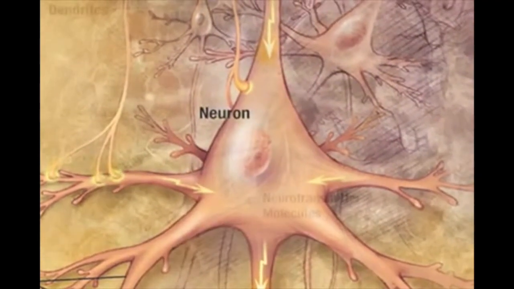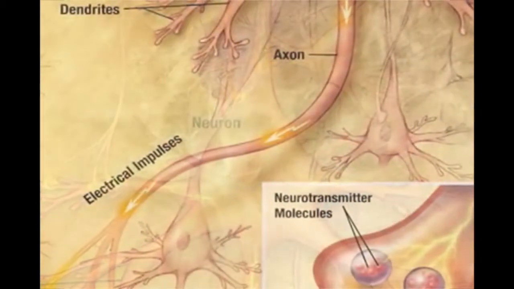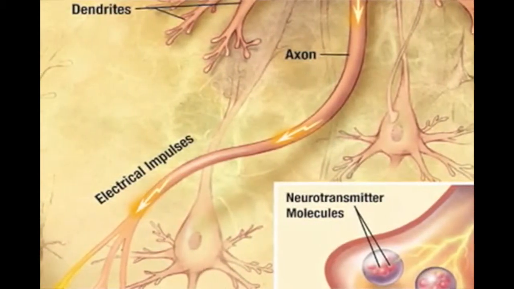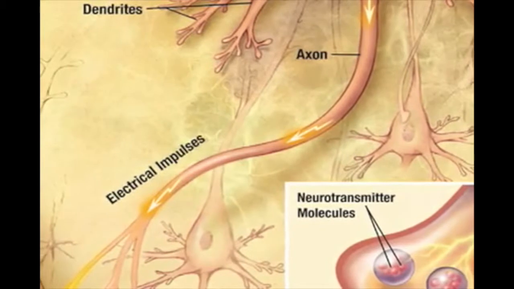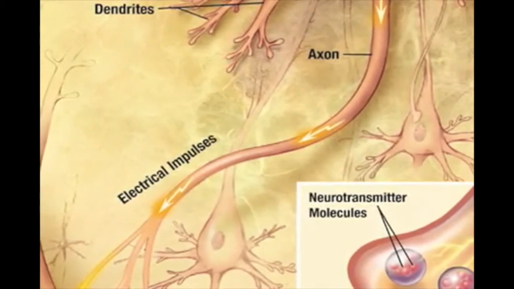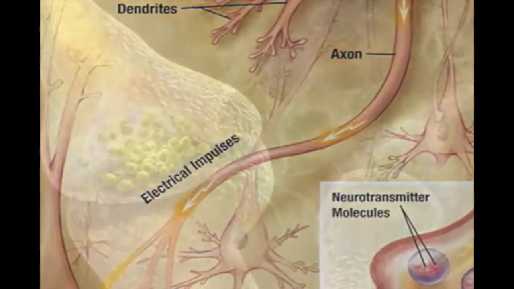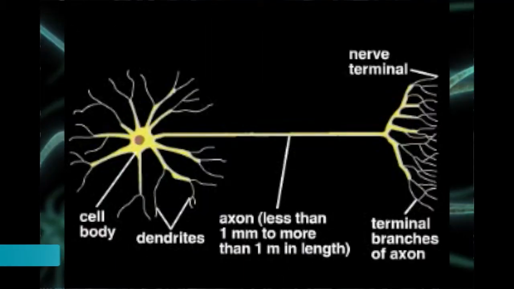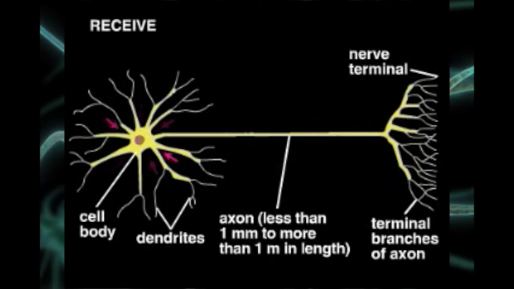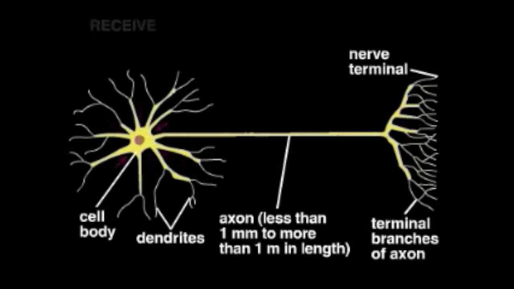The cell body is a large head on the cell that contains the cell's nucleus. The nucleus keeps the cell alive and interprets the neurotransmitters to send down the axon as an action potential impulse. Dendrites, also known as the receiver, are extensions surrounding the cell body that receive neurotransmitters from another cell's terminal buttons and send them to the cell body.